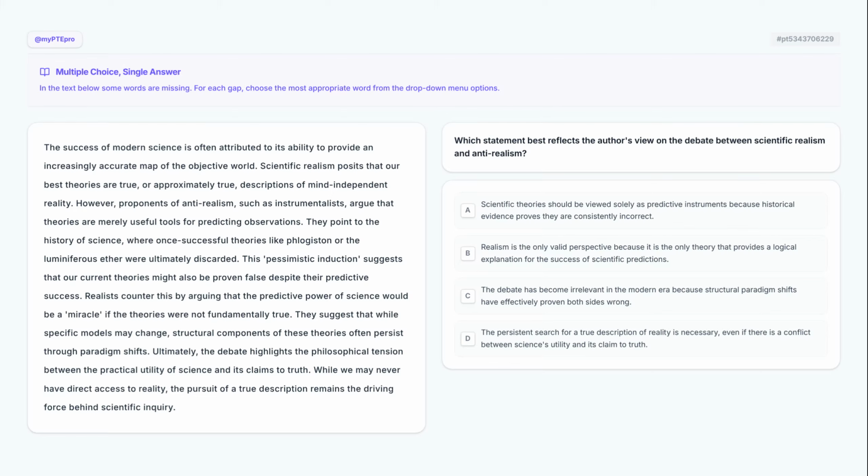Welcome back to our PTE preparation series. Today we are diving deep into the reading, multiple choice, single answer task. This question type requires a sharp eye for detail and the ability to distinguish between the author's primary argument and